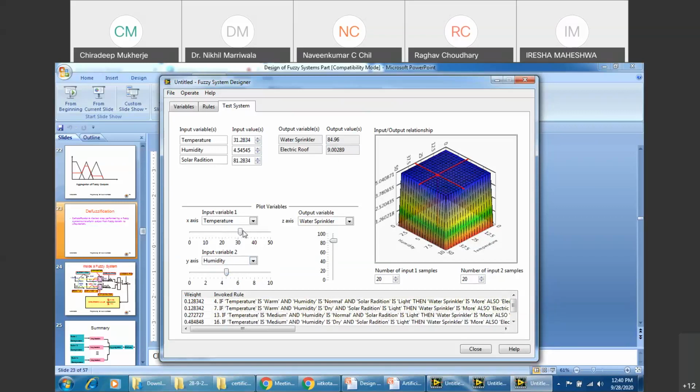So if the temperature is this, humidity is this, and the solar radiation is this, you can see all the values here. So what are the outputs? 4, 7, 13, and 16 are selected. Now if I change the value, 5, 8, 14, 17 is the answer. Now this is based on an artificially intelligent technique that is being utilized by the fuzzy system designer. You get this?